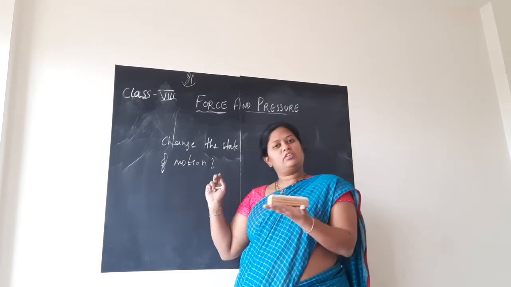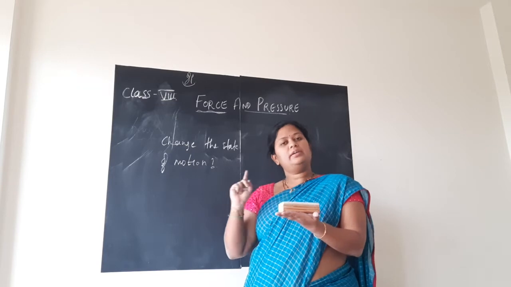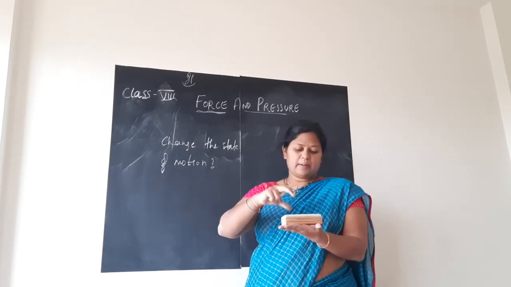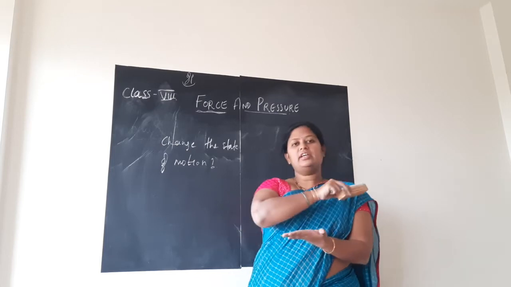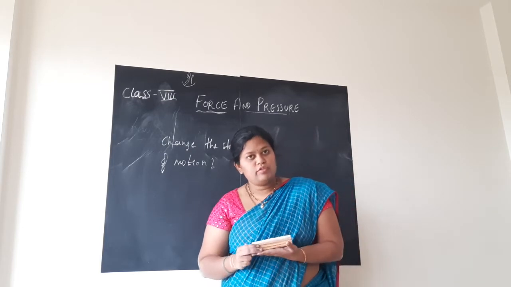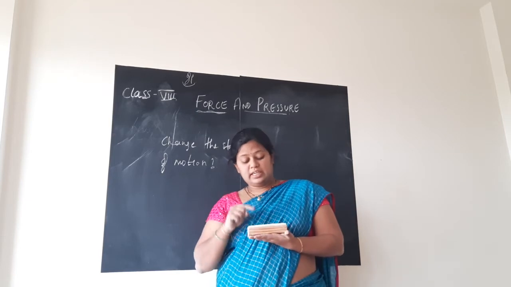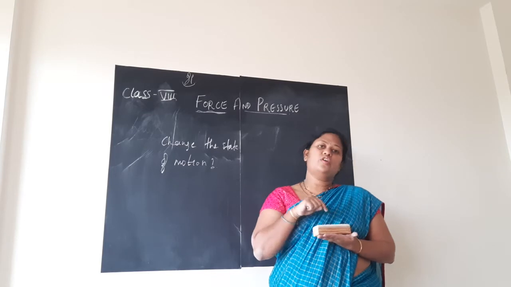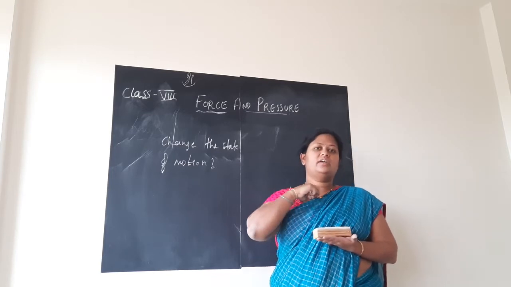I will place it on the floor. Will it start to move on its own? No. Unless I apply force and move it in some direction, the toy car does not move. So what this means is it continues to be in the state of rest unless some force is acted upon it.